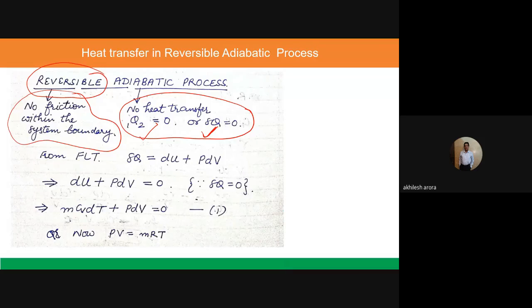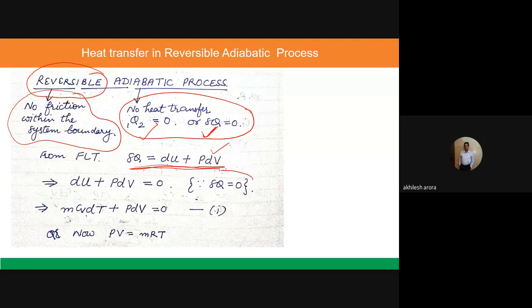So now let us see. I can apply this first law equation: delta Q is equal to dU plus PdV. You must have observed that when discussing all these processes, first I tell you the relationship between various properties. For example, for a constant temperature process, I told you P into V is equal to constant. Now what similar equation would be valid in the case of an adiabatic process? You know, PV raised to the power gamma is equal to constant. So where does that come from actually? Let us see. Delta Q is equal to dU plus PdV.